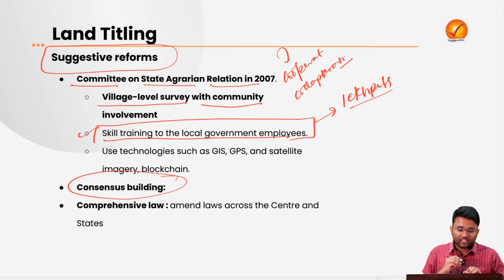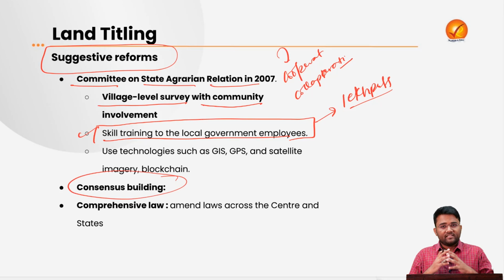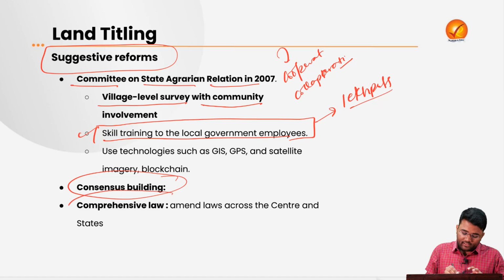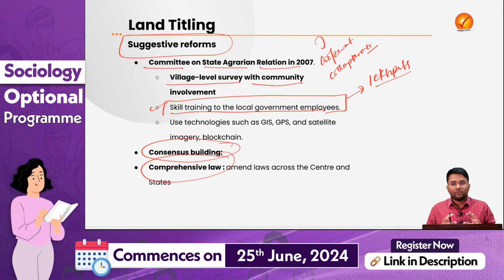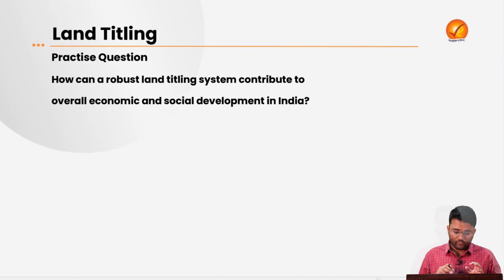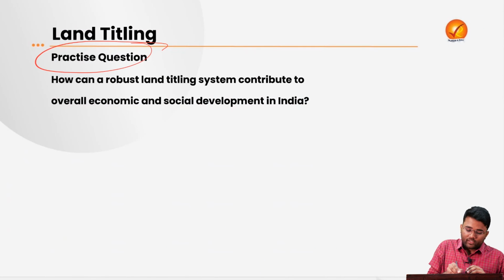Then there is a need for consensus building among the central government, state governments, and various stakeholders like civil society organizations, village people, and others. Then a comprehensive law can be made for uniform conclusive land titles across the center and the states.